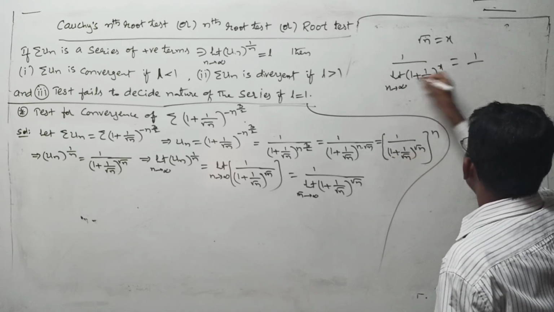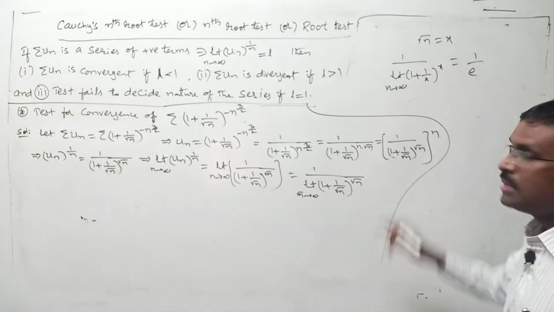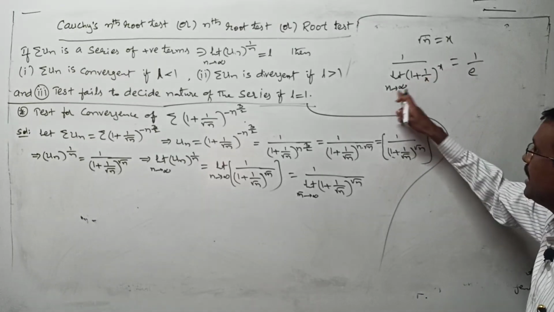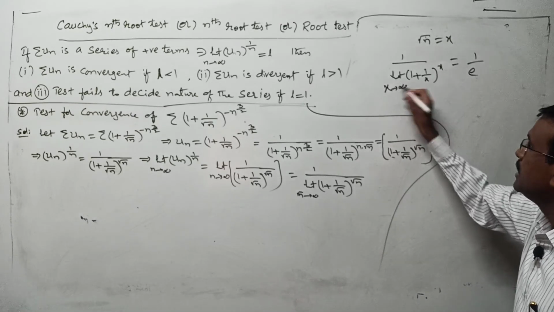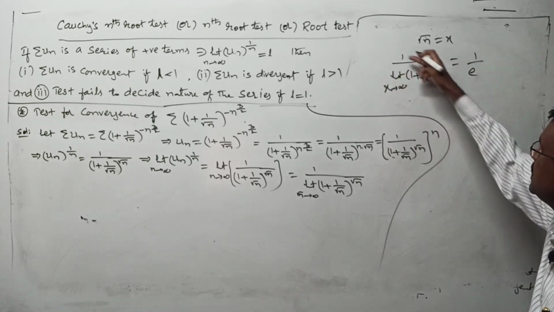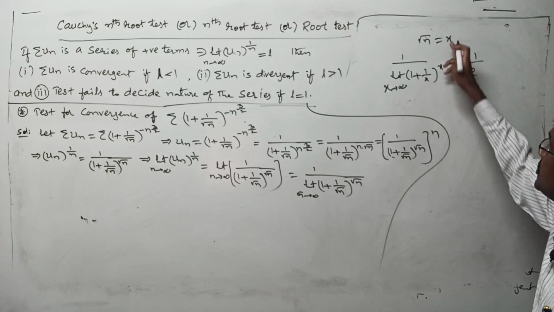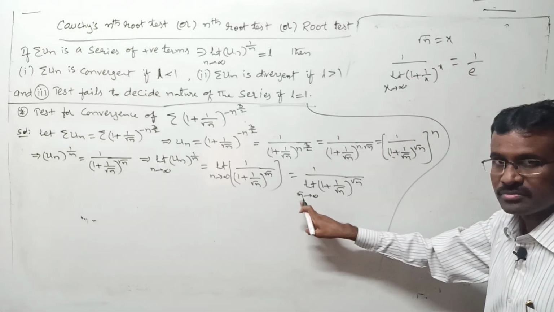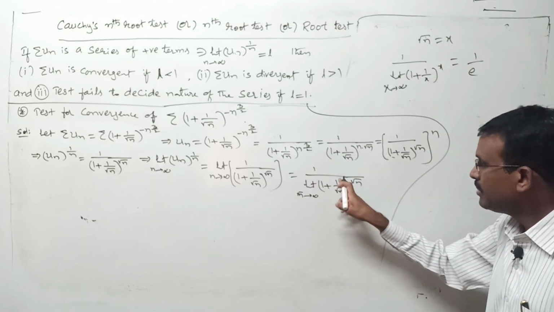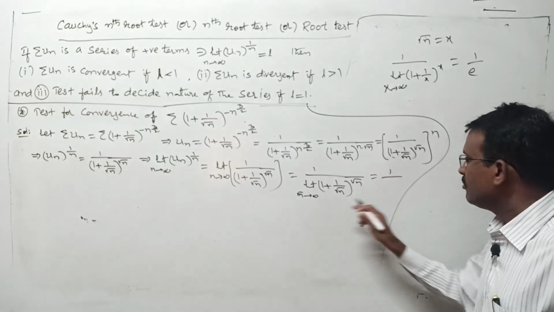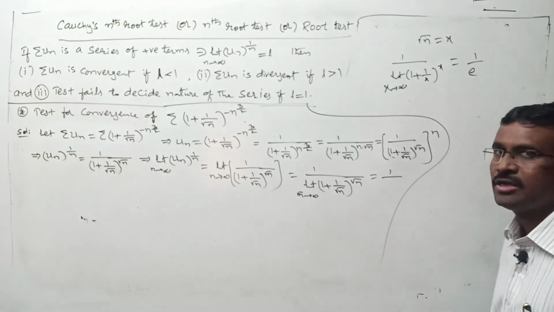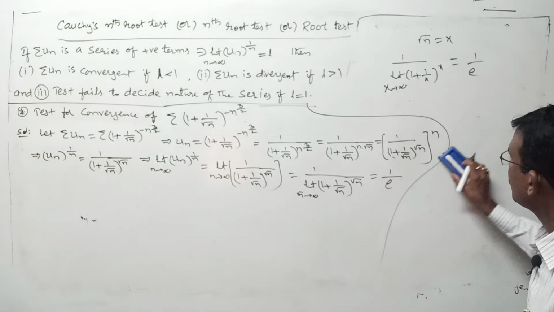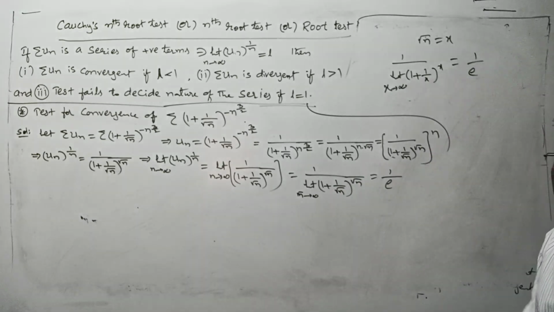Is it e or not? This I already told. Limit 1 plus 1 by n whole to the power of n as n tends to infinity is what? Instead of n you have x. It is e. This value is e, so it is 1 by e. Here instead of x what we have? Root n. So 1 by 1 plus 1 by root n whole to the power of root n as root n tends to infinity is what? e. Understood or not? There I gave a clear example.